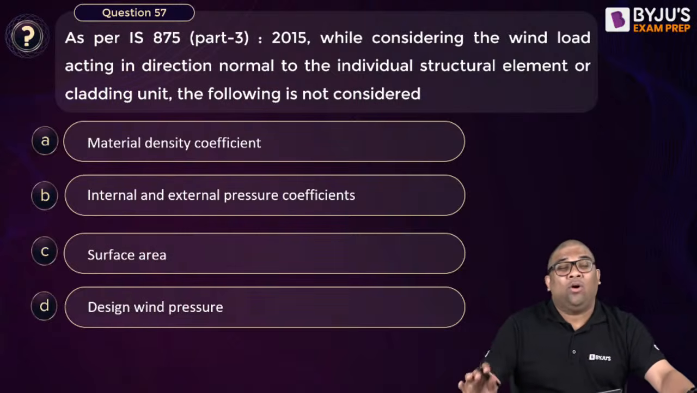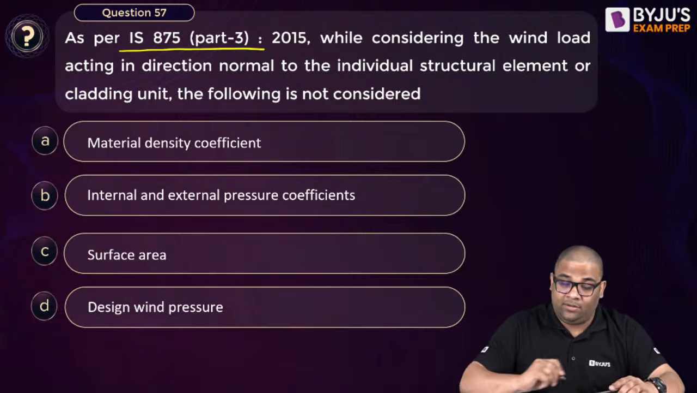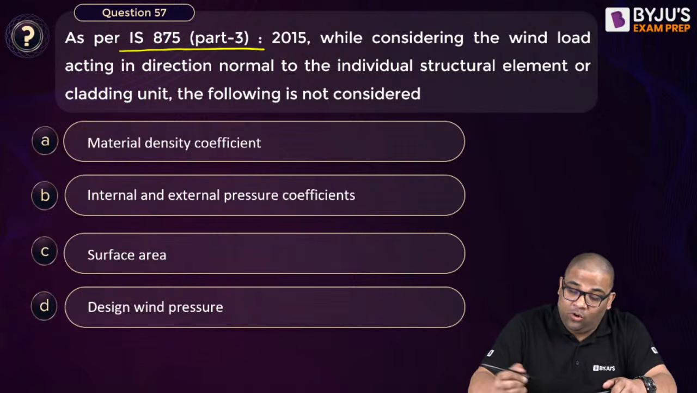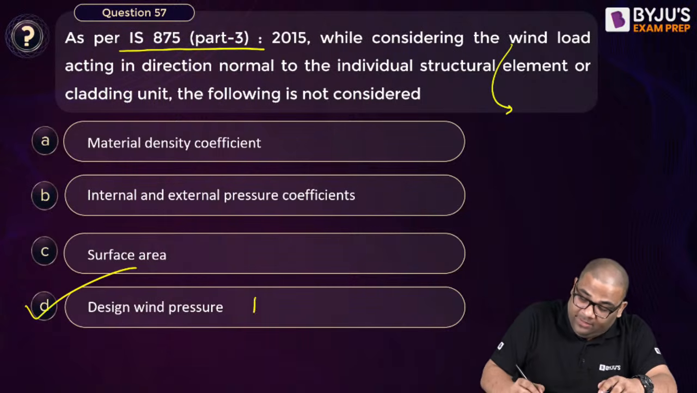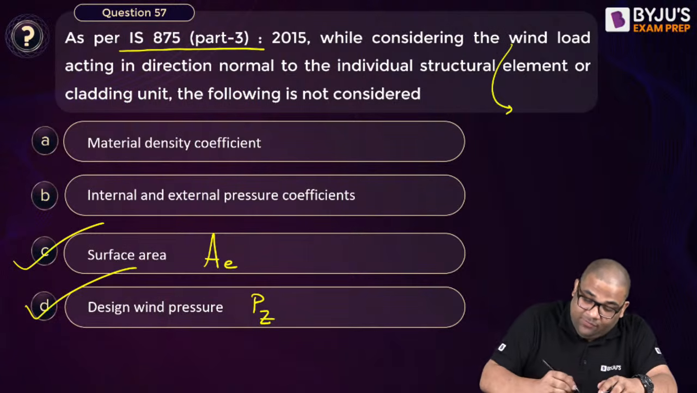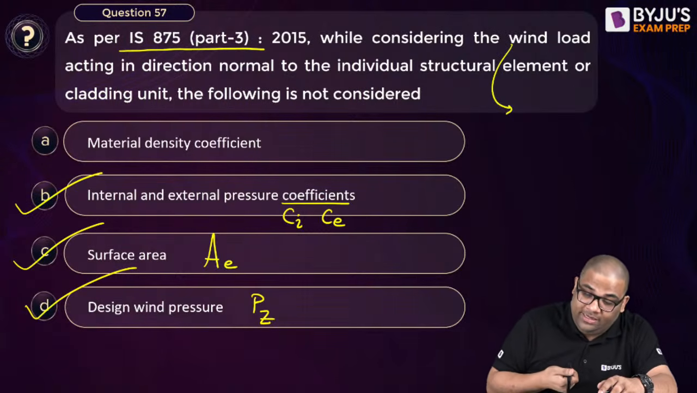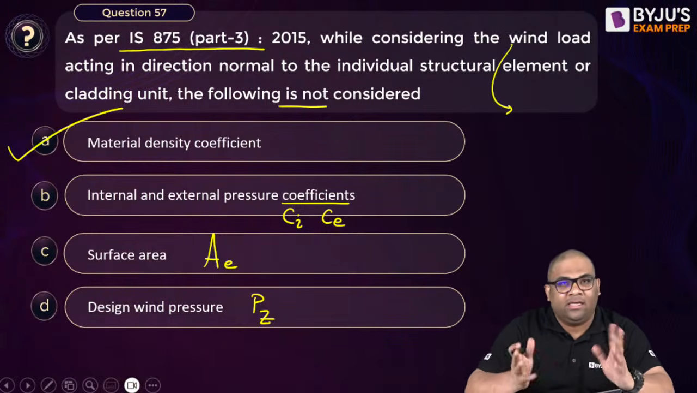57th. Okay, so these are little factual questions. IS 875, the wind load acting in direction normal to the individual structural elements for cladding unit, the following is not considered. Means while you are calculating the wind load, there are certain things which are taken into consideration. Obviously, wind pressure will be taken into consideration. Obviously, we will consider what? The surface area. Yes. Obviously, we will take the coefficients, the internal coefficients and the external coefficients. So what don't we take? It is asked what is not considered. So we don't consider the material density coefficient. That is not taken into consideration.